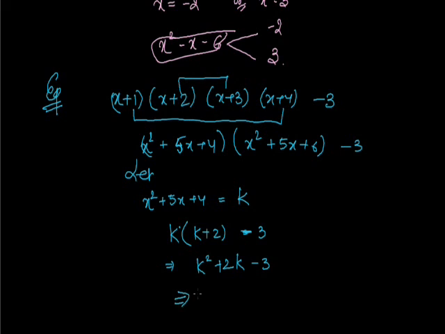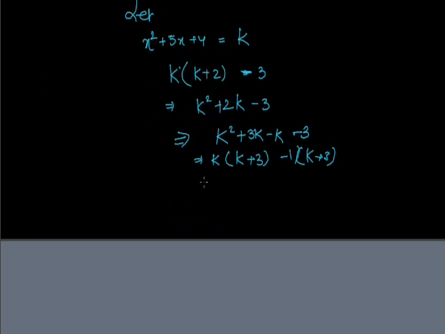Now applying mid-term split, we are having k square plus 3k minus k minus 3. Taking k common, it's k plus 3 minus 1 into k plus 3. So again it can be written as k minus 1 into k plus 3.